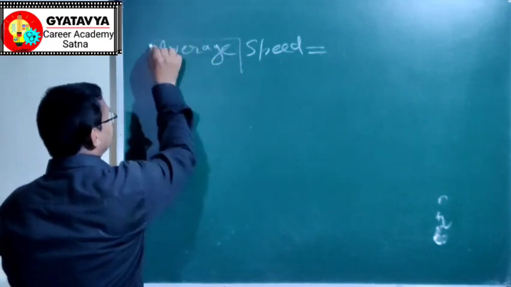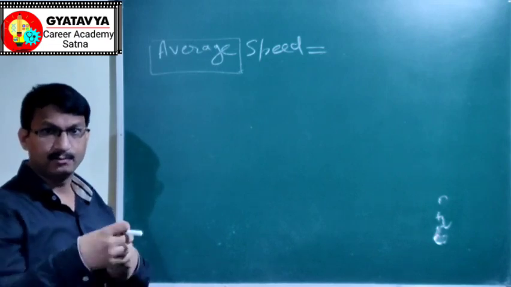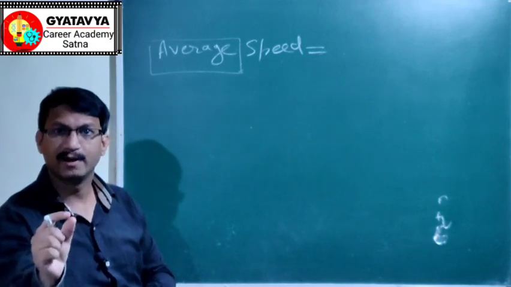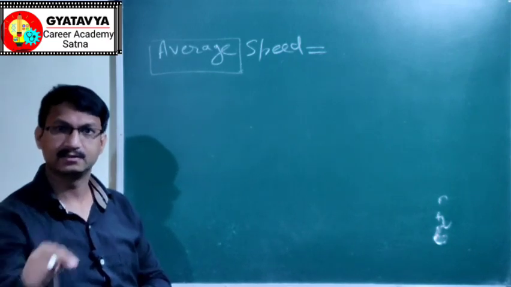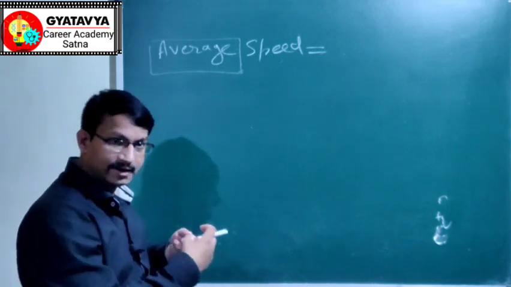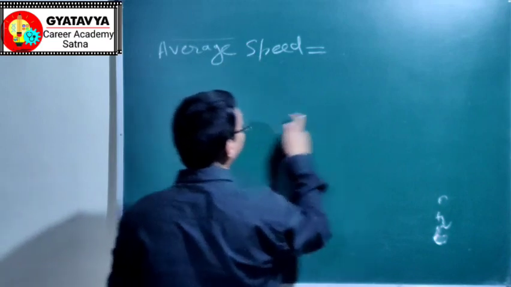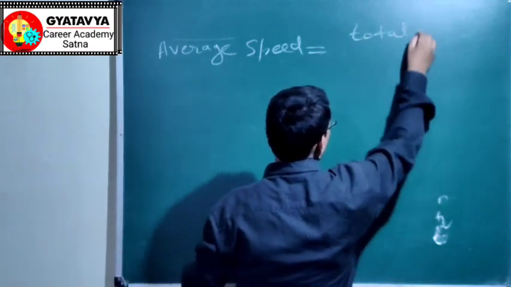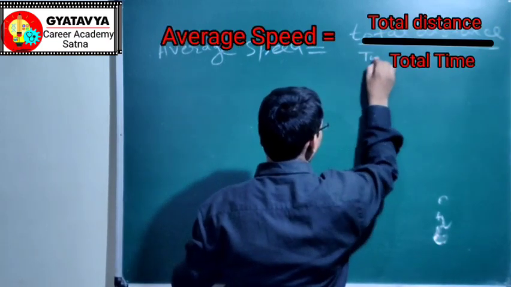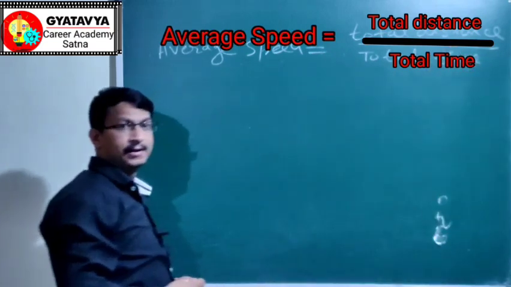Any average quantity is measured over a long period of time, and instantaneous values are measured at a very sharp moment of time, exactly at a moment. That is called the instantaneous value, whereas average values are measured over a considerable length of time. So average speed is given by total distance divided by total time.